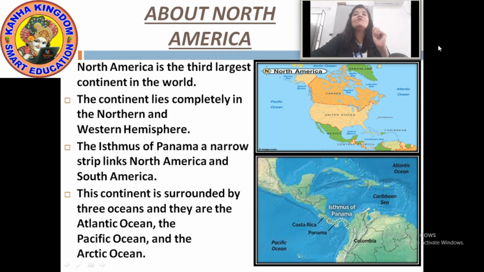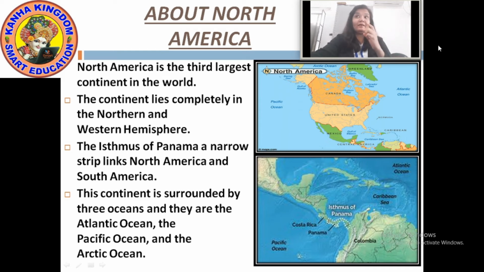The Isthmus of Panama, a narrow strip, links North America and South America. Look at the picture, you can clearly see how the narrow strip, the Isthmus of Panama, is linking North America and South America. This continent is surrounded by three oceans.